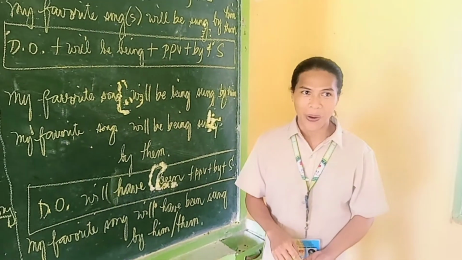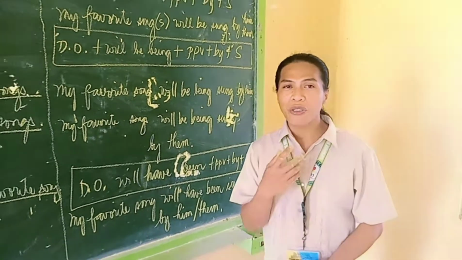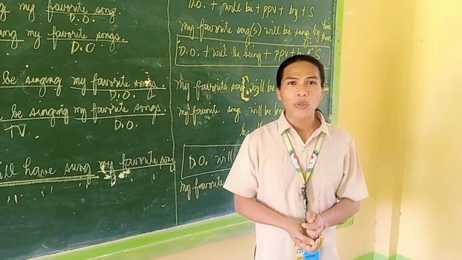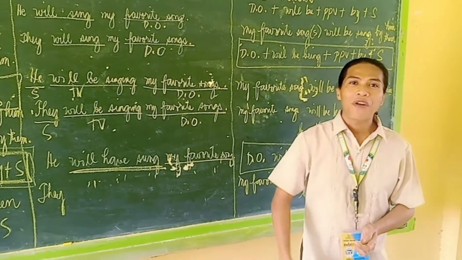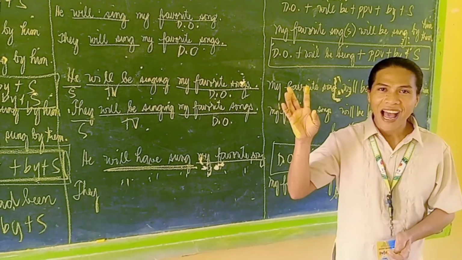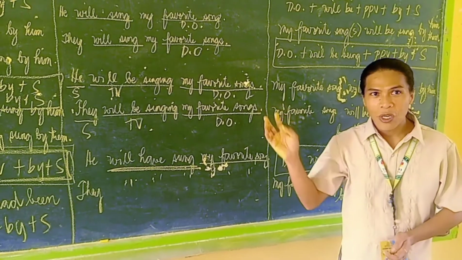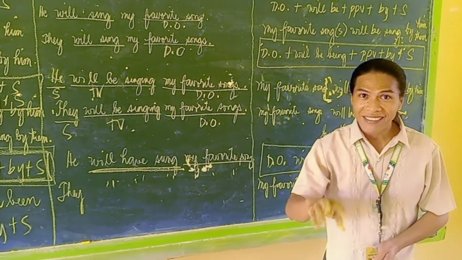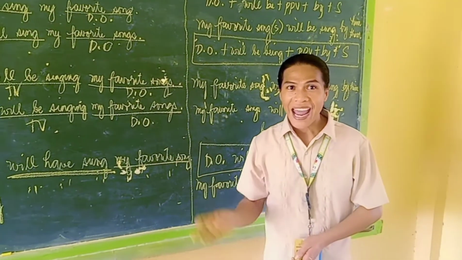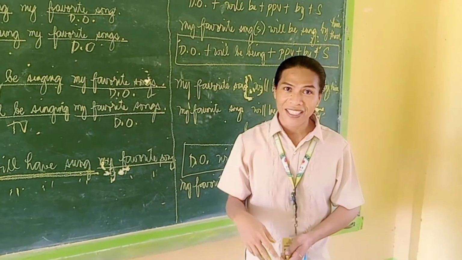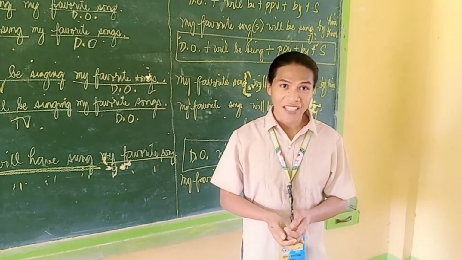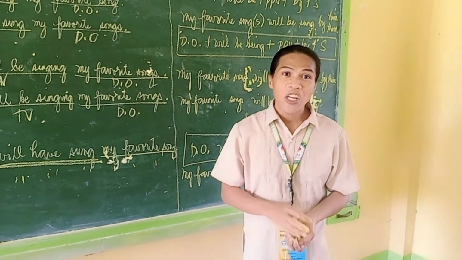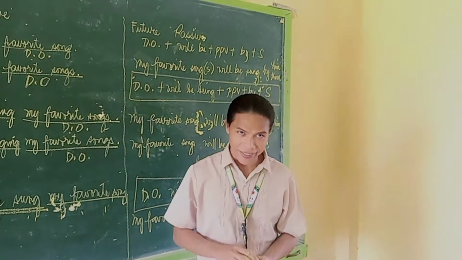Clear? Okay, so for you to make it easy, all you have to do is to jot down all the patterns that I have given to you, from the simple tense, writing active voice to passive, to continuous, writing active voice to passive, and down to this one, the perfect tense, past active to passive, for you to make it easy as your future reference. Again, you better jot down the patterns.